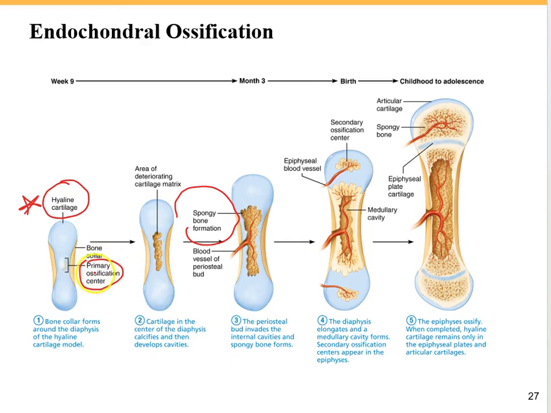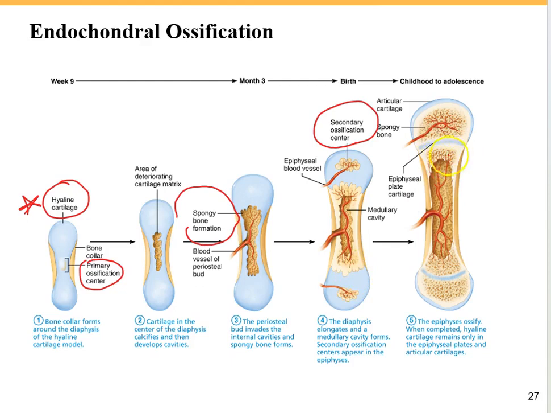The primary ossification center, which we can find at the early time of week 9 of our embryonic development, is at the diaphysis of our hyaline cartilage model, and then during the birth time, we have the secondary ossification center, which is going to be found at these two ending parts of our hyaline cartilage model.